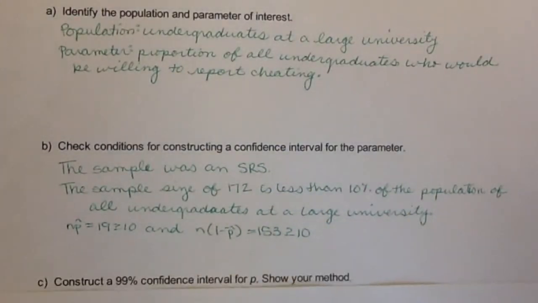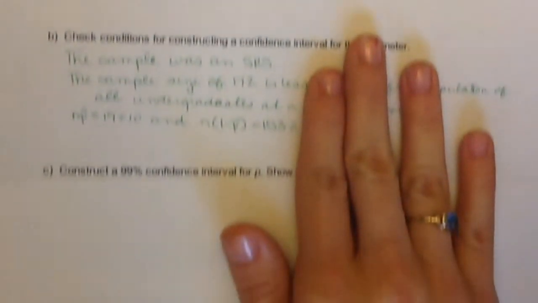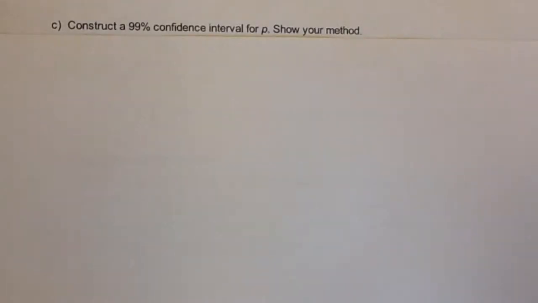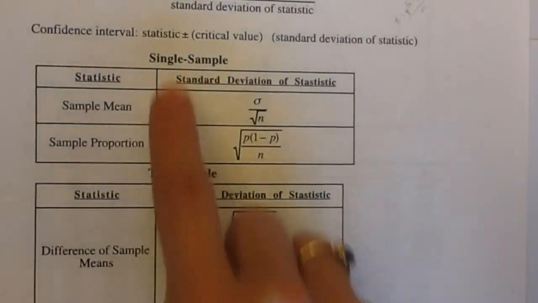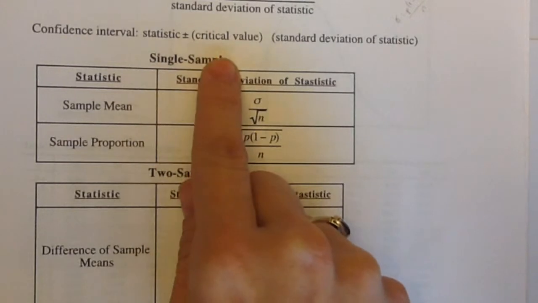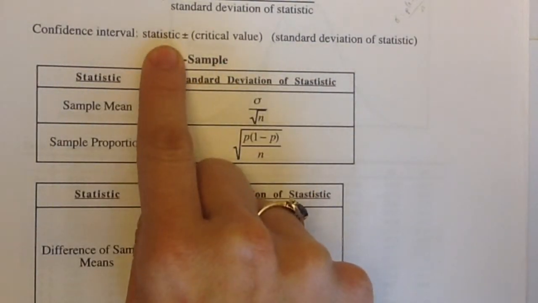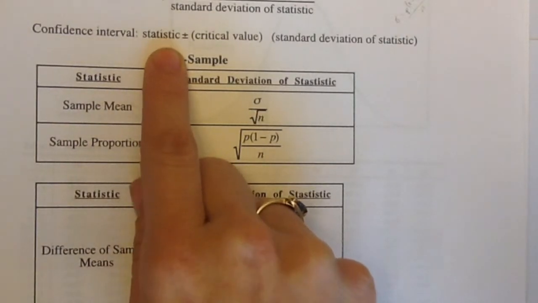So that leads us to part C. We are going to construct a 99% confidence interval for p. Show your method. So to construct a confidence interval, again, I'm going to go back to the resource packet. You're going to see this over and over again. We have our statistic plus or minus our critical value times our standard deviation. Now our statistic was p hat. It was 19 out of the 172.